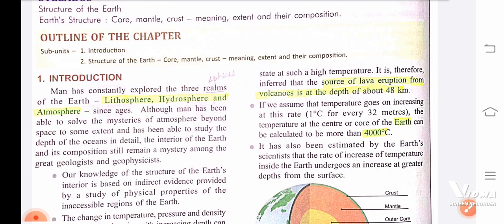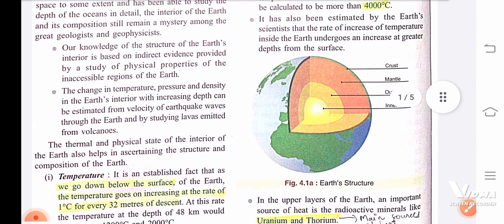We know that there are eight planets in the solar system. The ninth was Pluto, now it's not given. Only eight planets are there, and Jupiter is the largest. He is also able to study the depth of the oceans in detail. We know the depth of the oceans too, but the interior of the earth, this part,